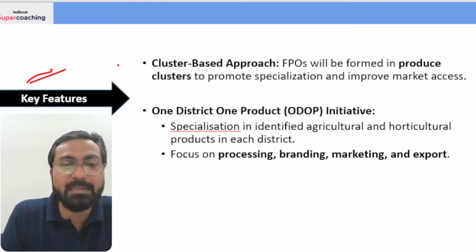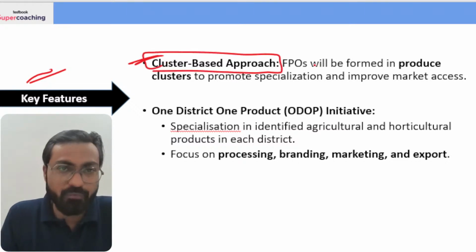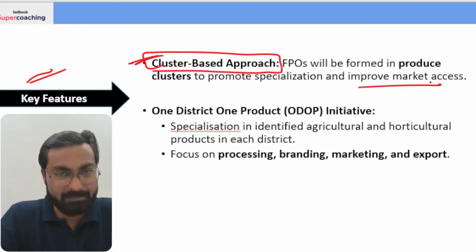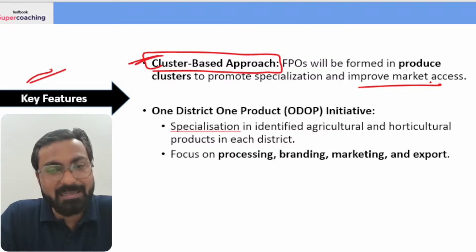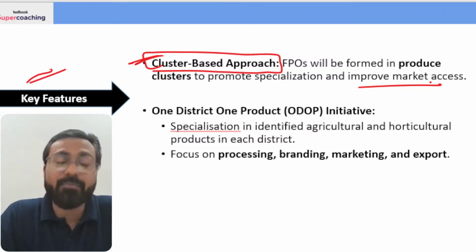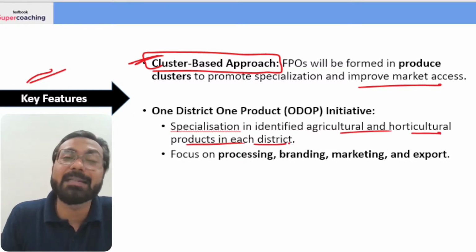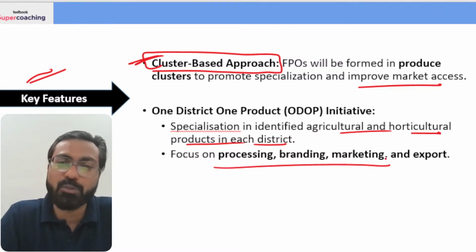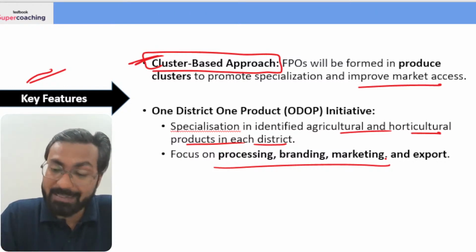Now I already told you that this scheme is being implemented through a cluster based approach, where FPOs are formed in produce clusters to promote specialization and improve market access. Jaise maize aur banana ka maine example diya. And it also promotes the one district one product initiative where specialization in identified agricultural and horticultural products in each district is happening, right? And of course focus on processing, branding, marketing, export to hai hi, theek hai. So remember, this scheme is also promoting the one district one product initiative through the cluster based approach.